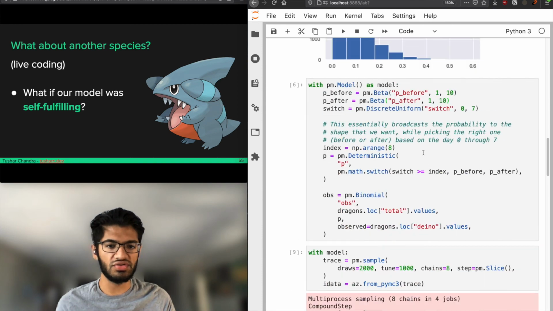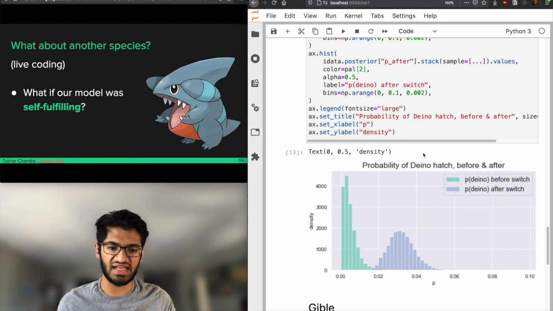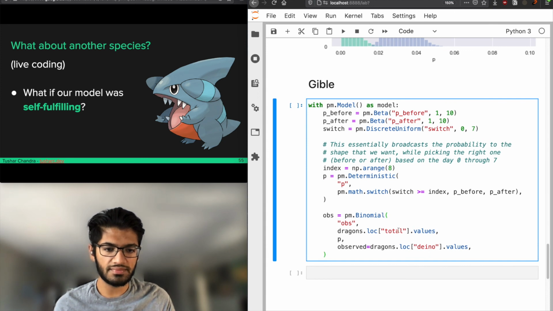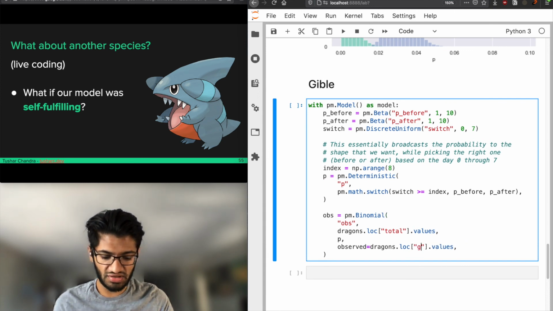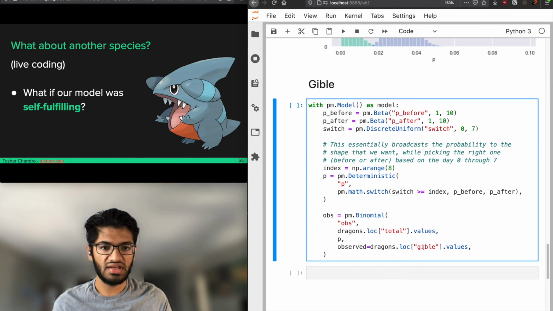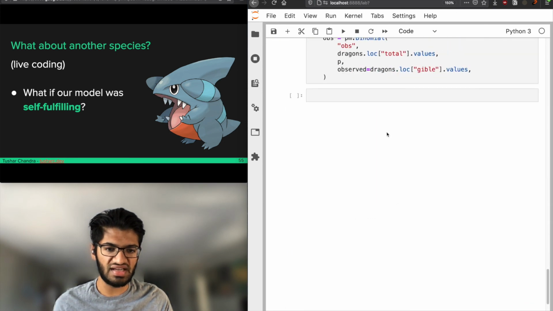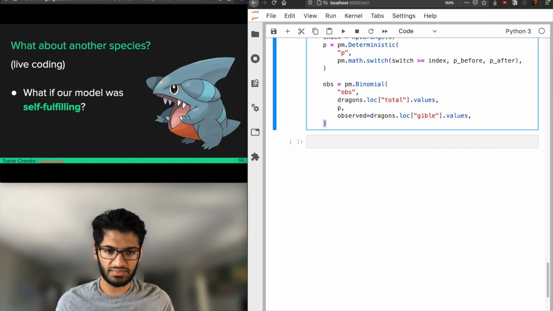Okay, so I'm going to go through this really quickly because the model is literally the same. I'm just changing the observation. So for the model, I'm going to change this to Gibble. And then I'm going to take the samples, using the same sampler here.